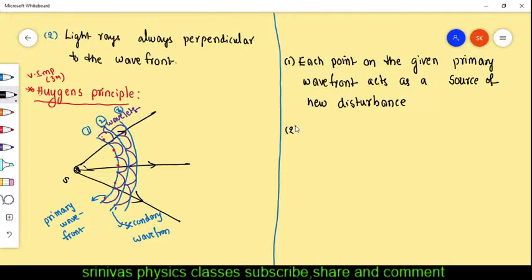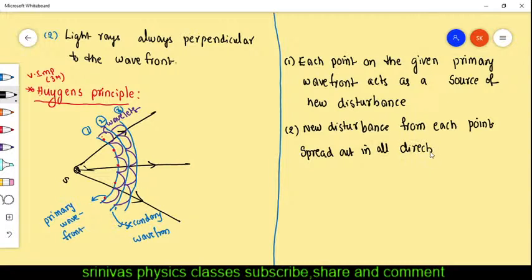Second point I am going to give. The new disturbance from each point spreads out in all directions, and they are called wavelets. Look here, that is a new disturbance. It acts like a new disturbance.